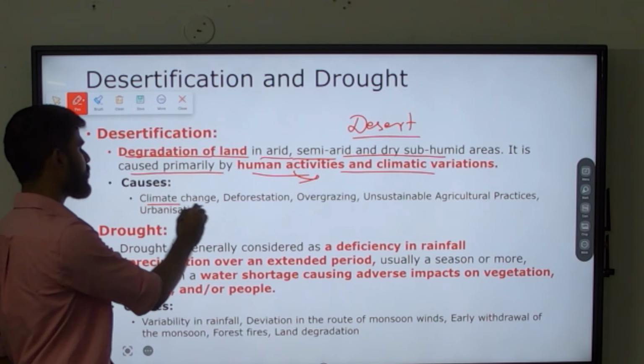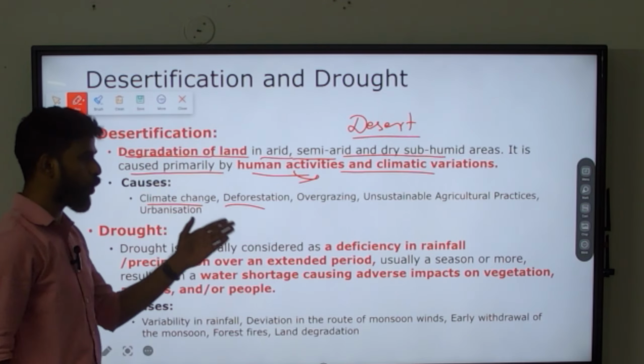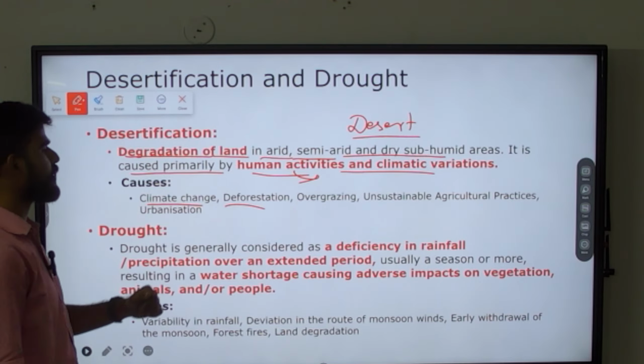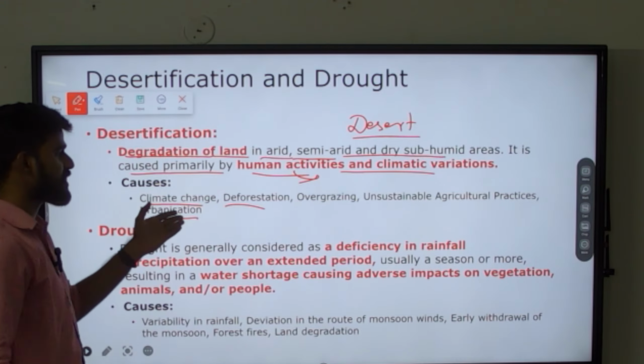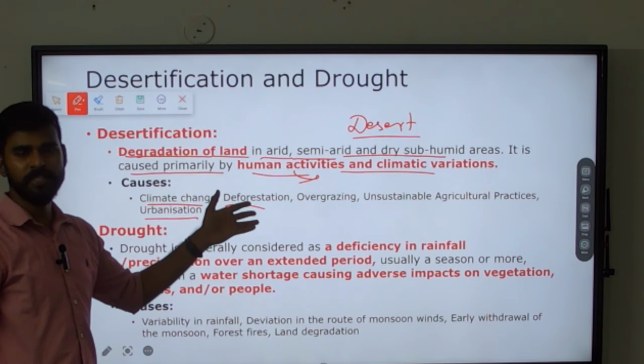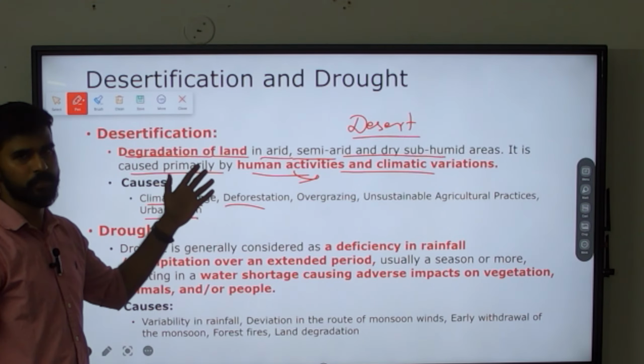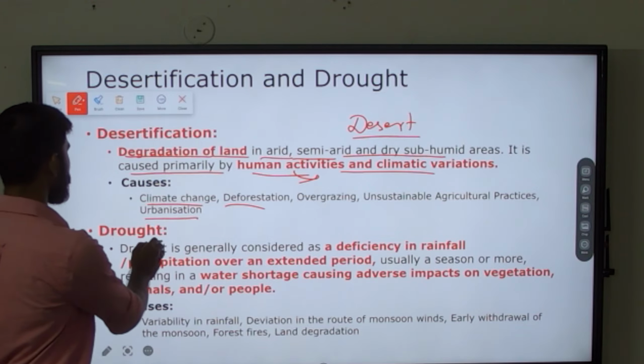So what are its causes? Climate change, deforestation, overgrazing, unsustainable agriculture practices, and urbanization. If you see each and every cause, almost everything is caused by human activities. Okay. Next, what is drought?